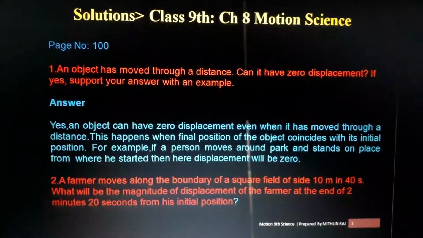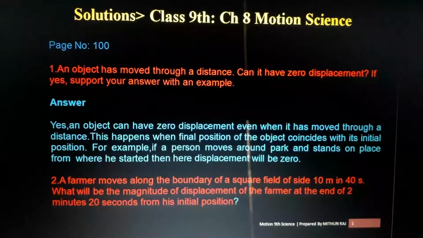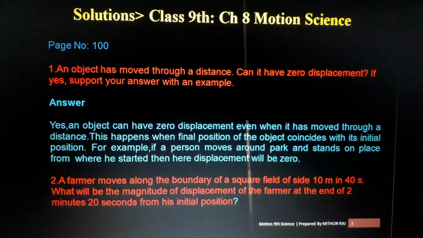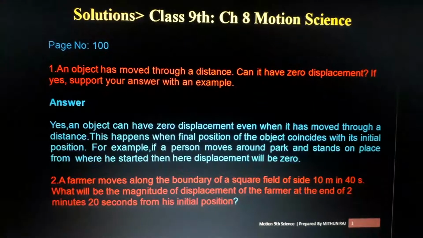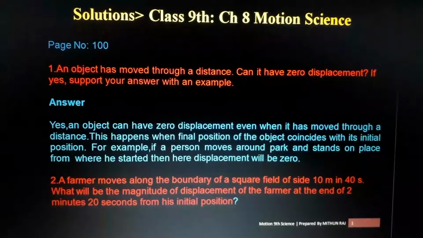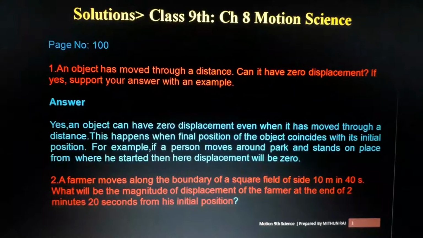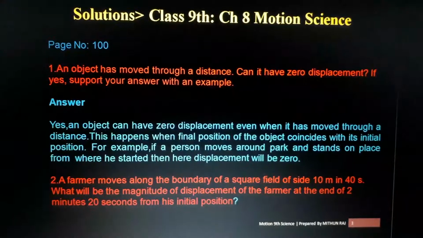Okay, I hope all of you are ready now, isn't it? Okay, let us begin. So, this is the first part of the chapter number 9, sorry, 9, not 8, motion, from science, class 9.